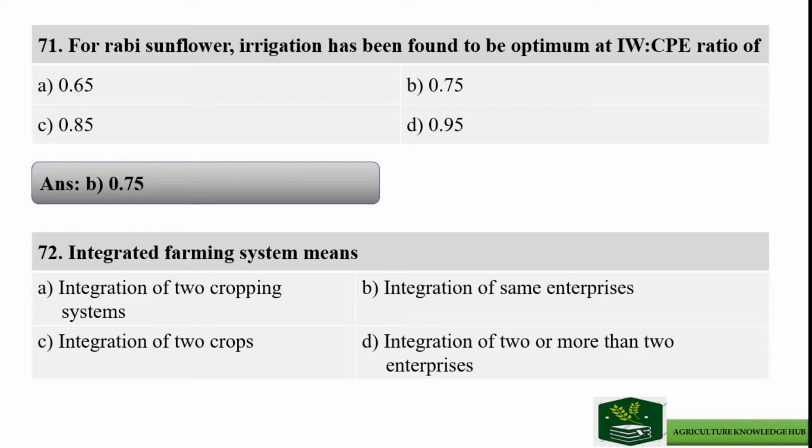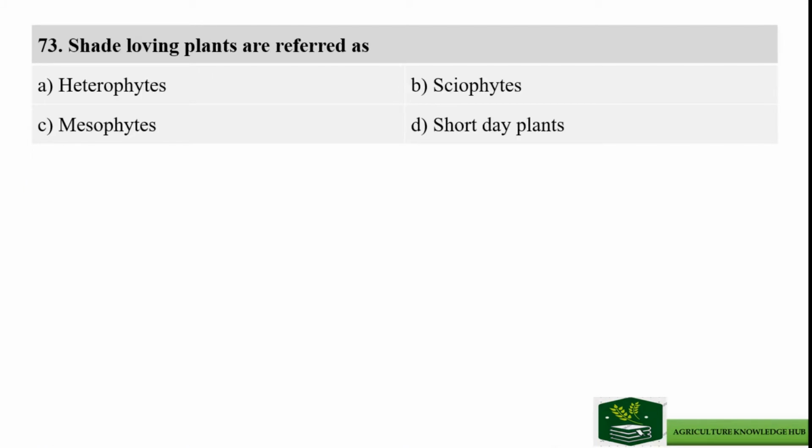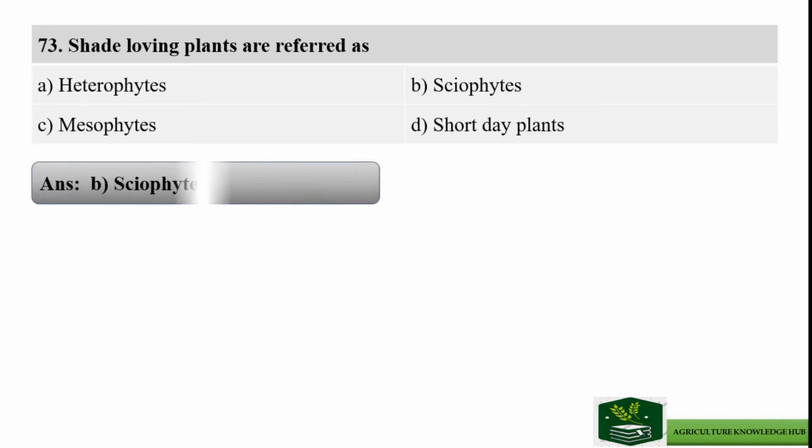The right answer is option D, integration of two or more than two enterprises. Question number 73: shade loving plants are referred to as, and the options are heterophytes, sciophytes, mesophytes, and short day plants. The answer is option B, sciophytes.